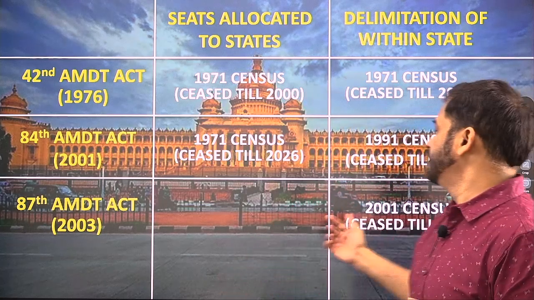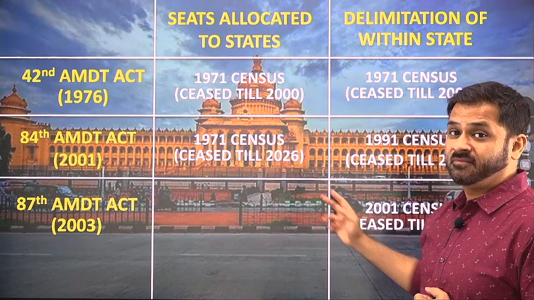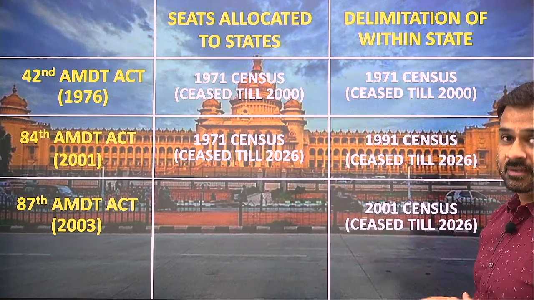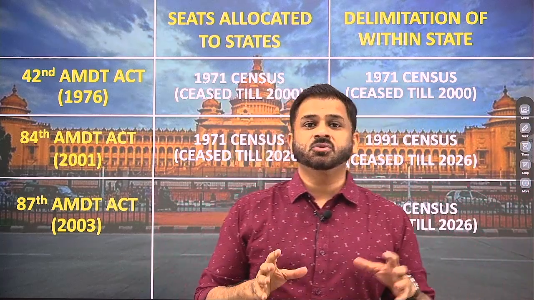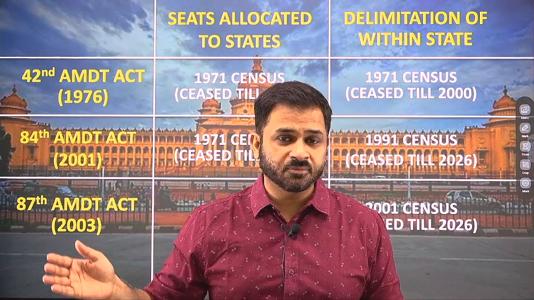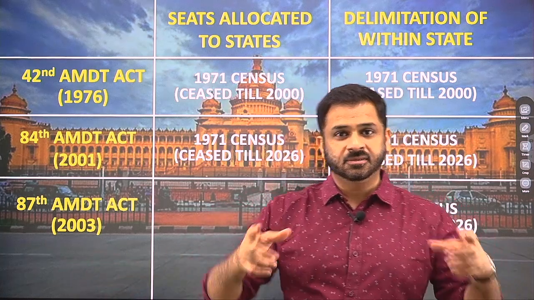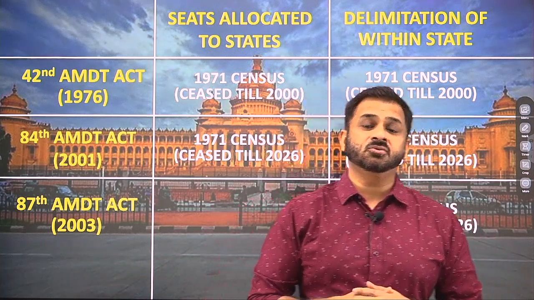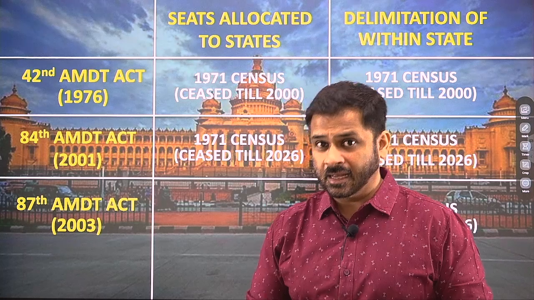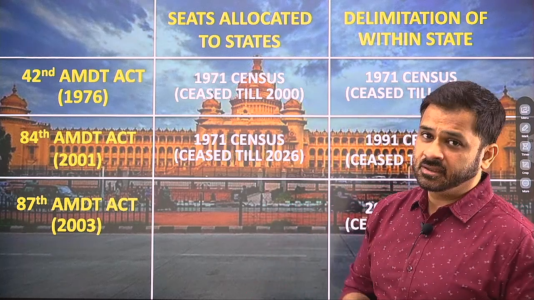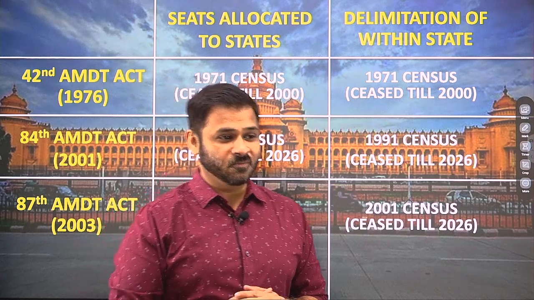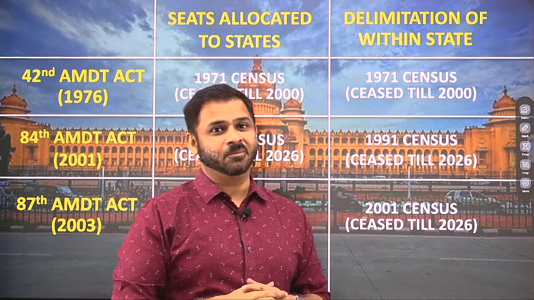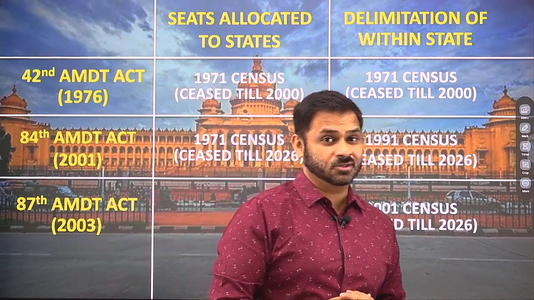And these are the two population figures which we have mentioned earlier also in the previous slide. So this is very clear to us that seats allocated to the states are on the basis of 1971 population, and the state delimitation within the states is on the basis of 2001 population, and this will be ceased till the year 2026. And now when 2026 is approaching, obviously as the next census will happen, after the census fresh readjustment